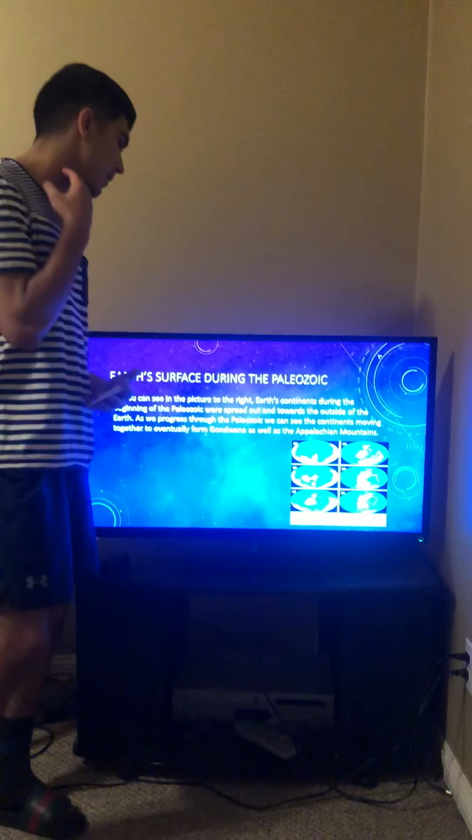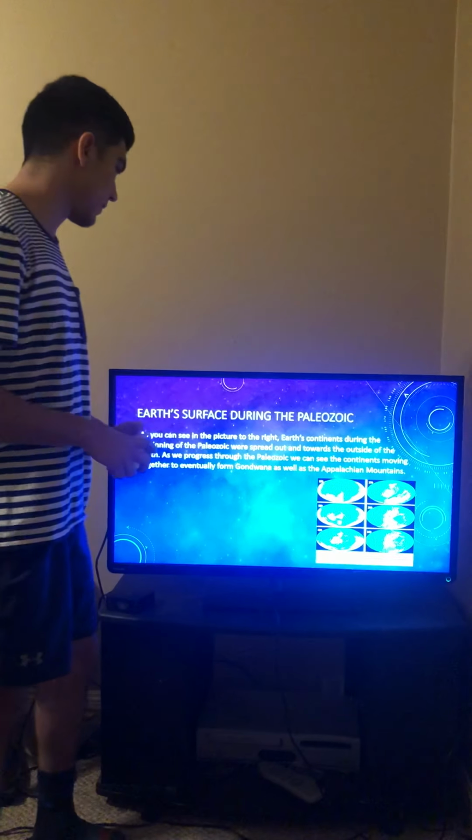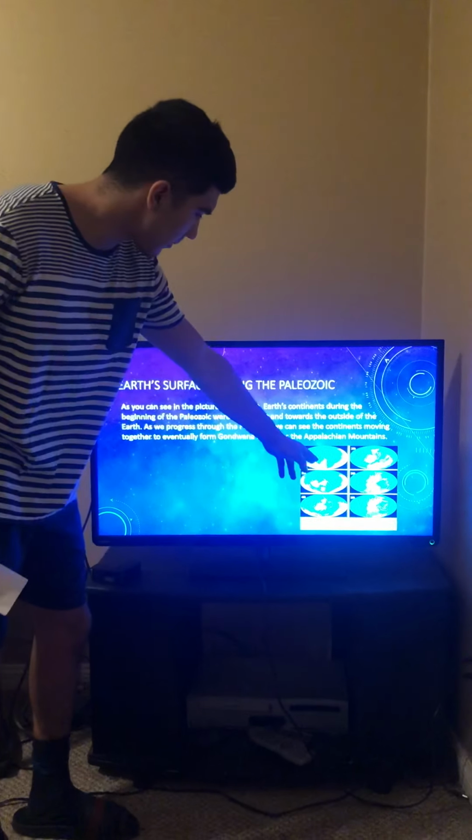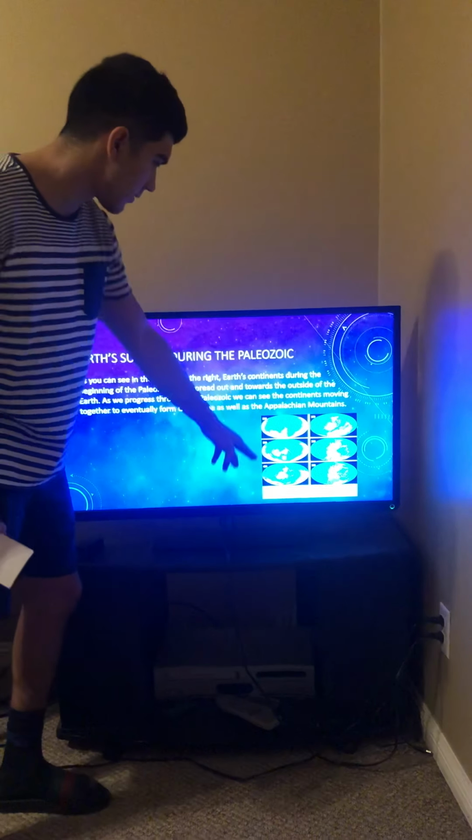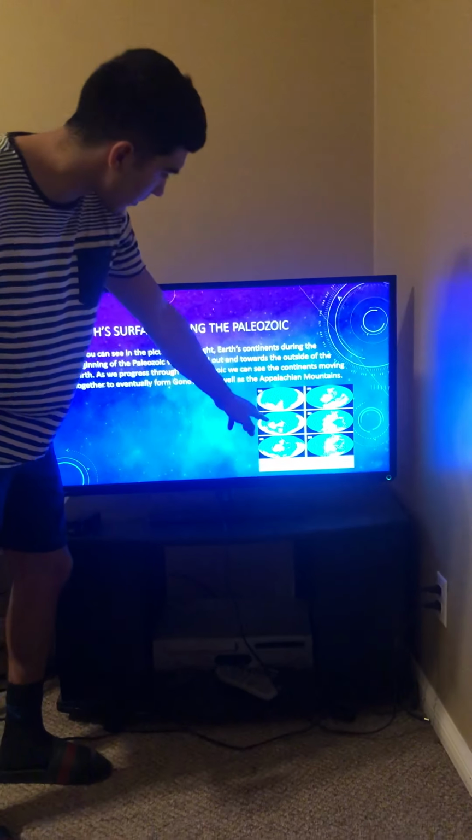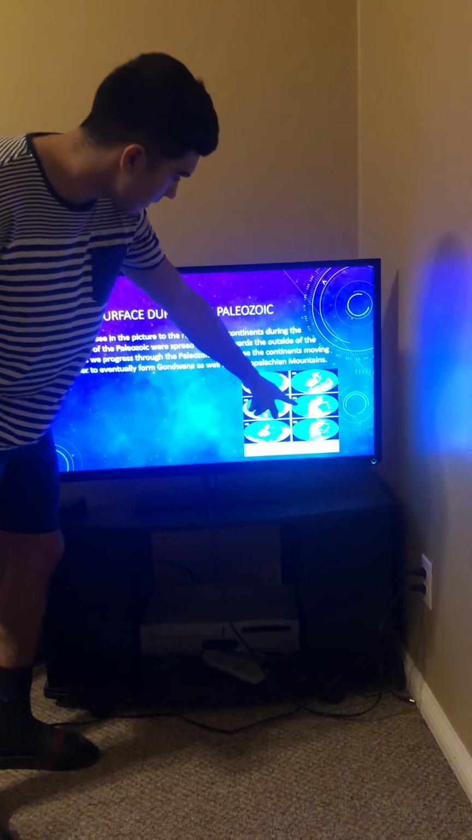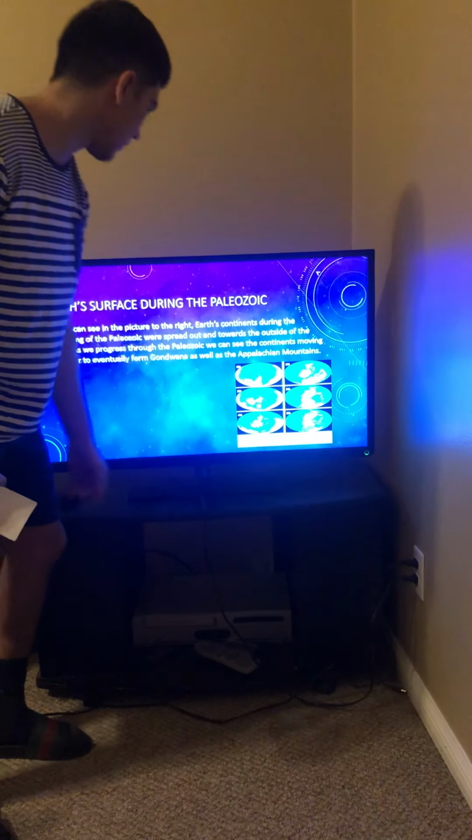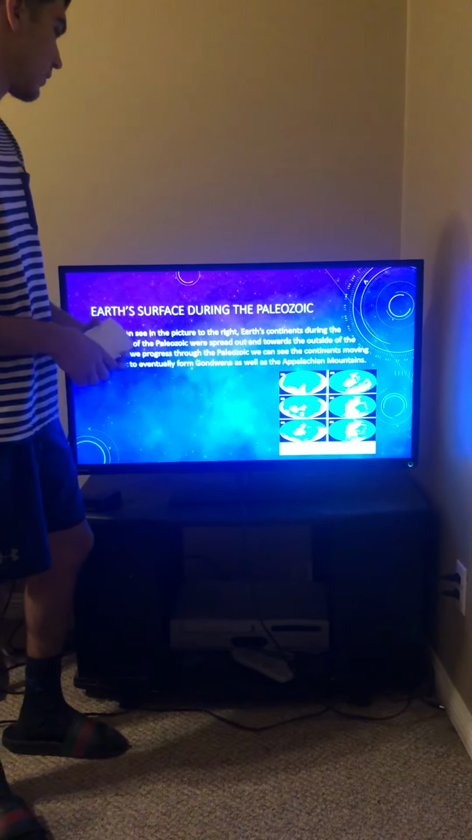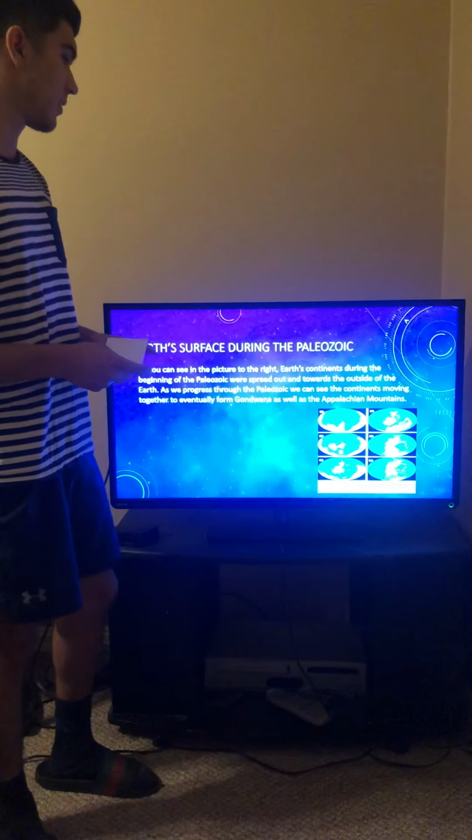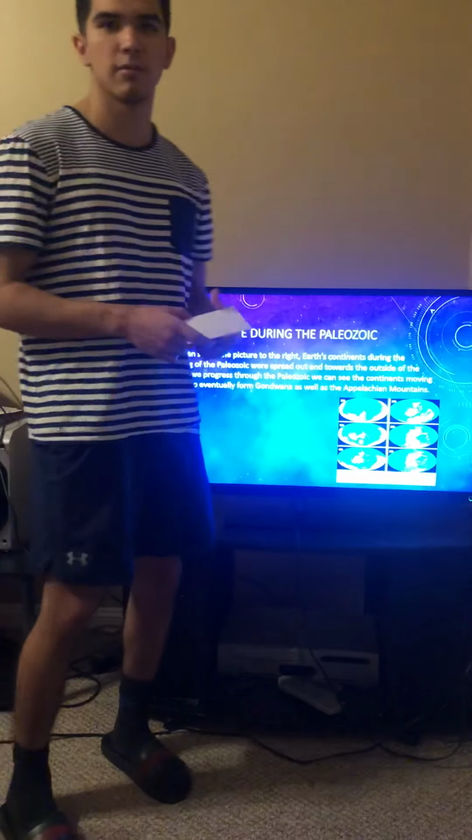Earth's surface during the Paleozoic. As you can see in the picture, at the beginning of the Paleozoic, the continents were spread out, and as we go through the periods and the millions of years, they eventually become one, and this was known as Gondwana, and this is where the Appalachian Mountains were actually formed.